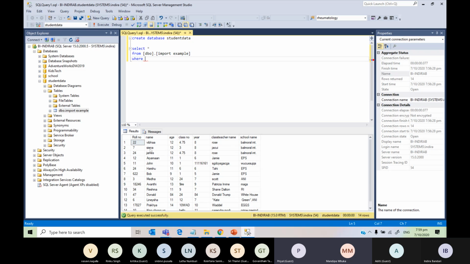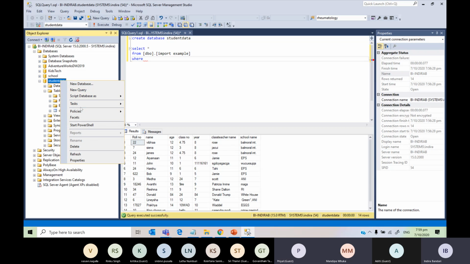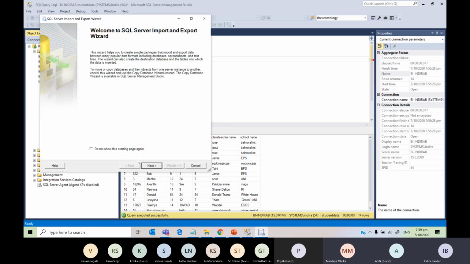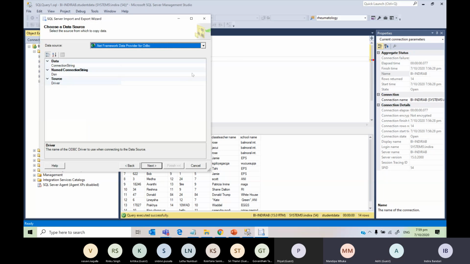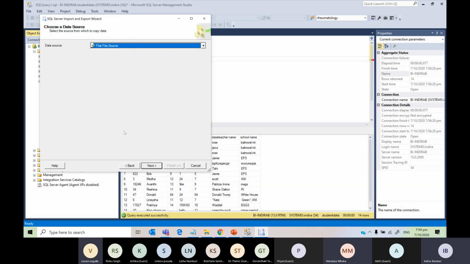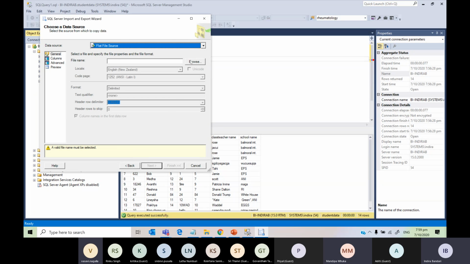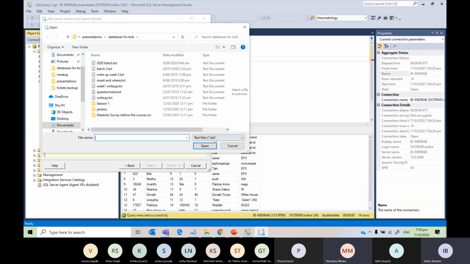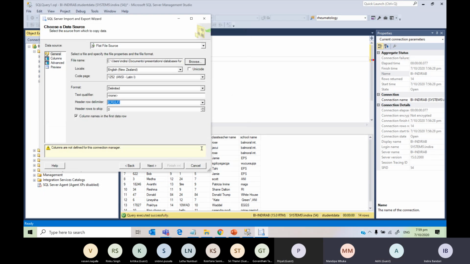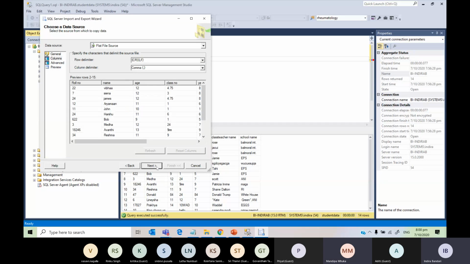Yes, please. Okay. So what you need to do is right click on student data, tasks, import data, and go next, and choose the data source as flat file source, and then go browse, and then change this .txt to .csv, and choose the file name and open, and then go next.